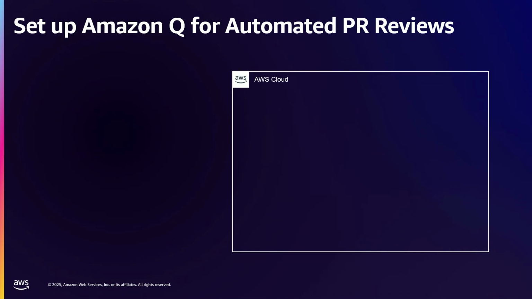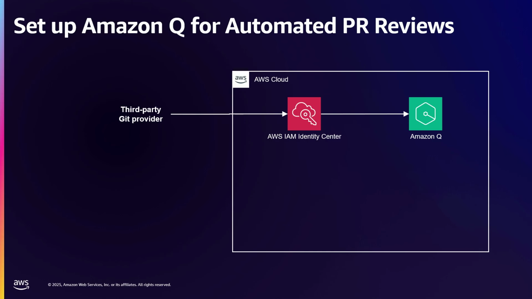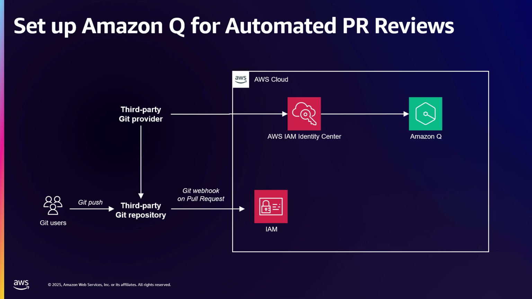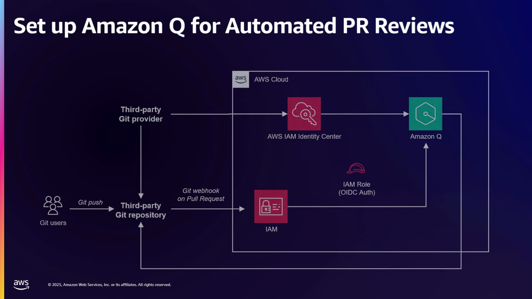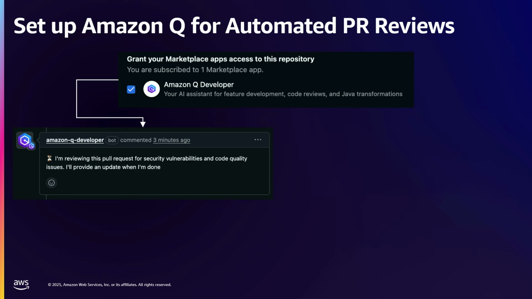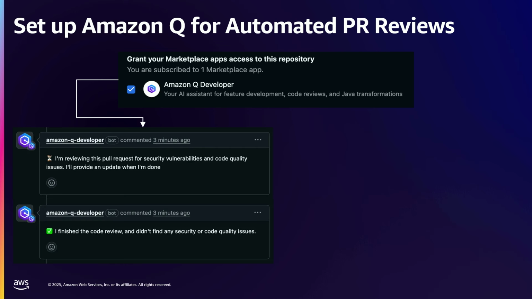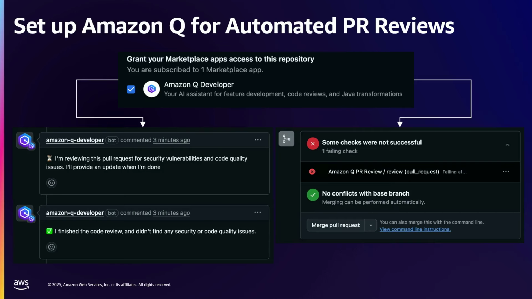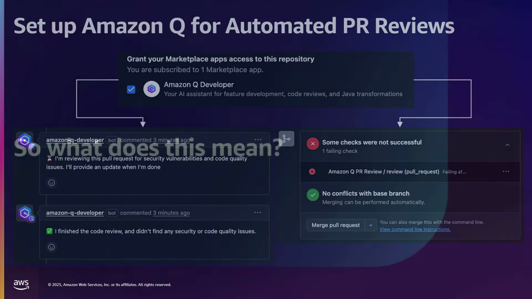One last component to productionize this: we can use Amazon Q, kind of like what we learned about before, but Amazon Q Developer in the PR process. So we'll set up Amazon Q. When you push to GitHub, that's going to kick off a webhook. IAM is going to hit Amazon Q, and then we're going to get back a response. What that's going to look like is you add Q to your repository, and then you get these AI-generated code reviews, which is pretty cool. And also, if there's issues with certain checks, Amazon Q could actually take action on that if you wanted to, or just alert you that something's wrong.